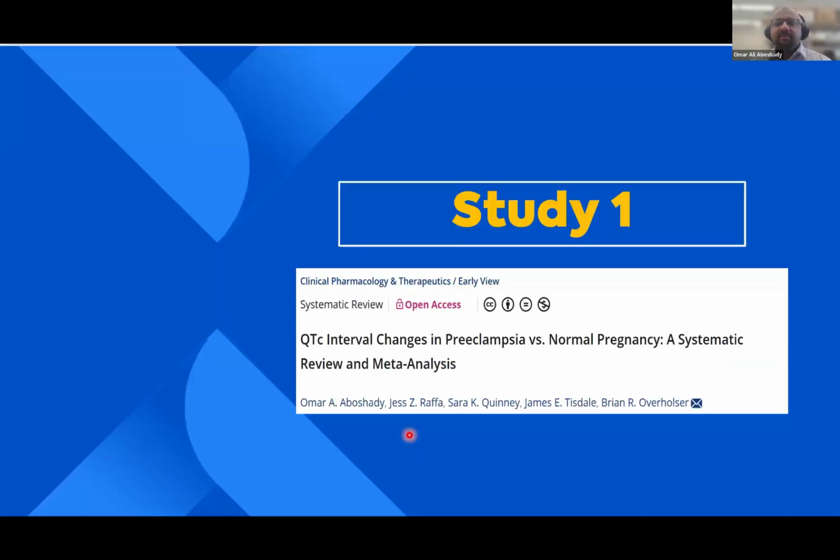Due to the time, I will only present the main results from our study one, which is a systematic review. It was just published in Clinical Pharmacology and Therapeutics. You can read more about our methodology and also our main results.